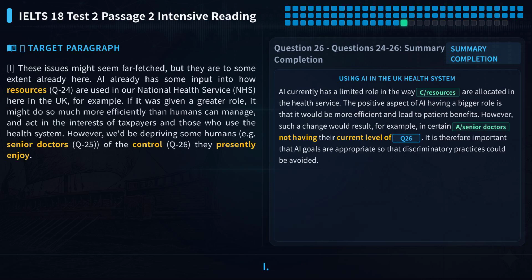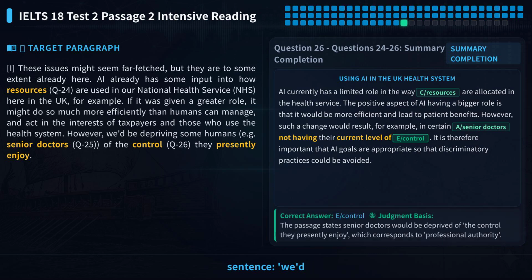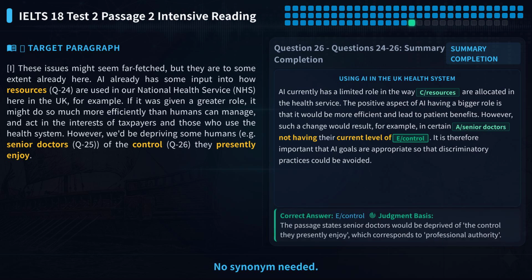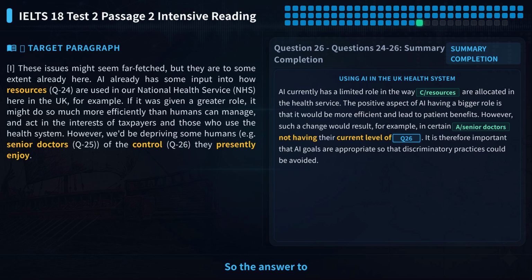Let's go to paragraph I. We find the key word senior doctors right here in this sentence. We'd be depriving some humans, e.g. senior doctors, of the control they presently enjoy. The original text directly gives the answer word control. No synonym needed. Depriving of the control matches the question perfectly. So the answer to question 26 is E/control.